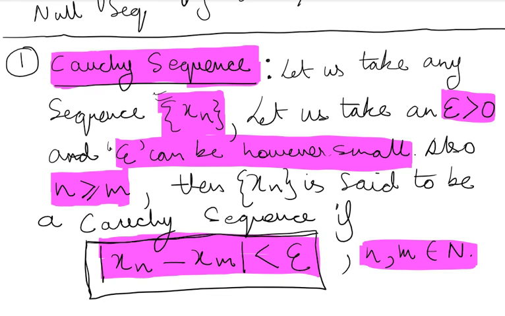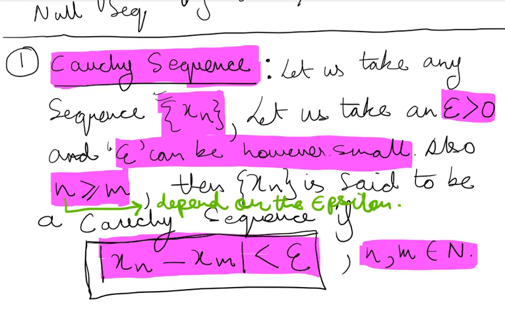Now what I want to tell you is this: the n that you will take will depend on the epsilon value, okay?